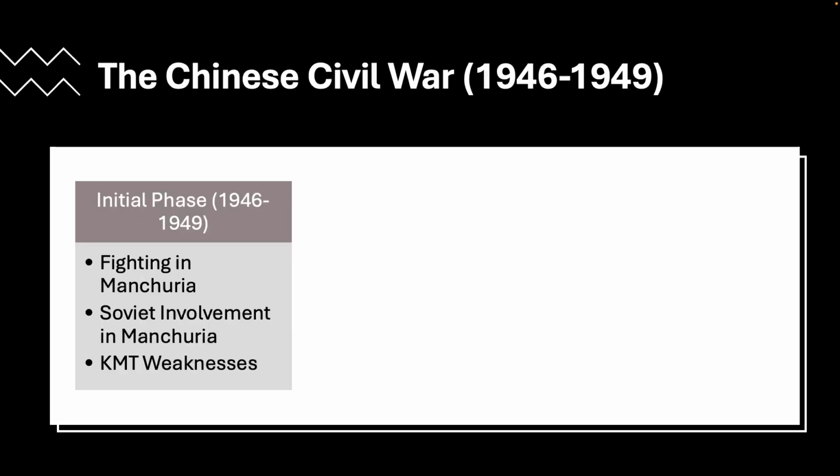In this initial phase, then, it became immediately clear that the KMT had a number of quite important difficulties, mainly logistical difficulties, and the government's reliance on warlord factions ultimately further undermined its ability to unite the country. The nationalist military would start to struggle with morale and discipline, and by 1947 there were widespread reports of corruption and inefficiency among the ranks of the KMT.